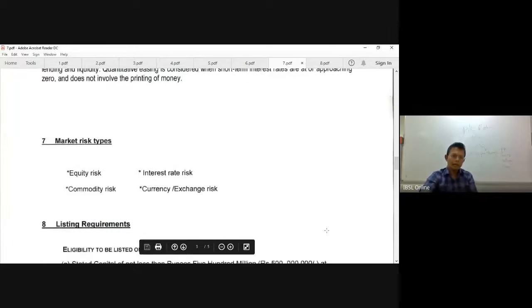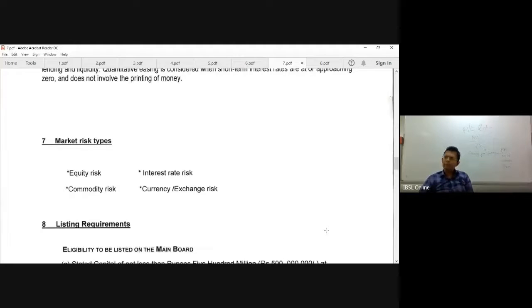And remember the market risk types. We have learned several types of risk. You can remember. Initially, we discussed the two types of risk. What is this? Business risk and financial risk. Remember? Business risk is what? Where do you have this business? How do you know whether this particular company is at business risk? Just by looking at what? Profit and loss account or income statement.